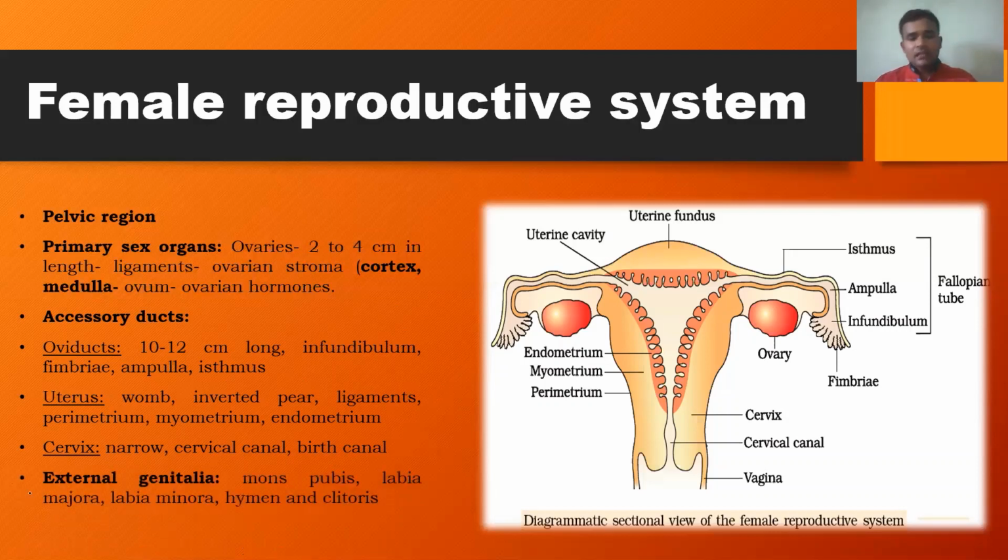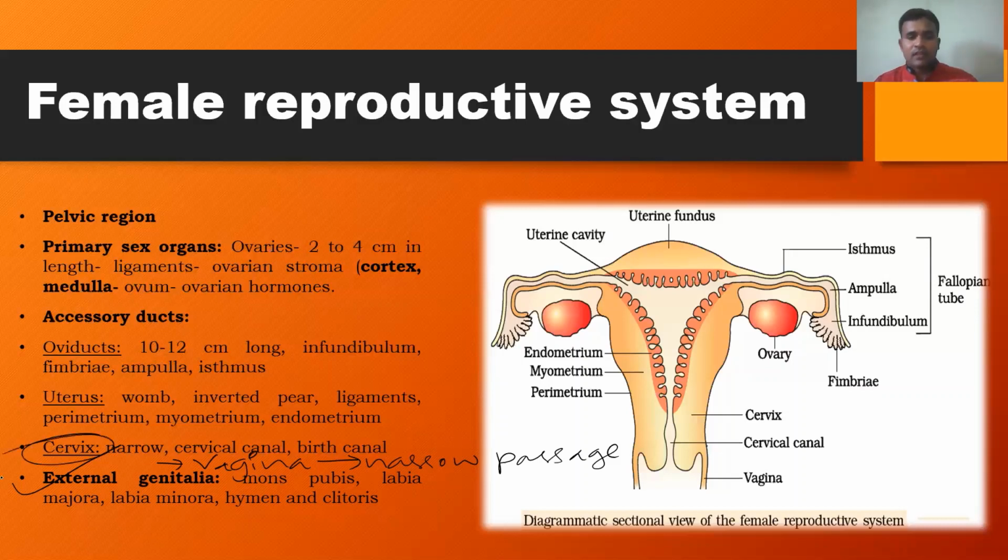Now the next important structural component of the female reproductive system, as given in our textbook, is the external genitalia, the external visible part of the female reproductive system. Before that, let me add one more component of the accessory duct, the vagina. The vagina is a narrow passage into which the penis is inserted at the time of copulation. In this region, the release of semen takes place.